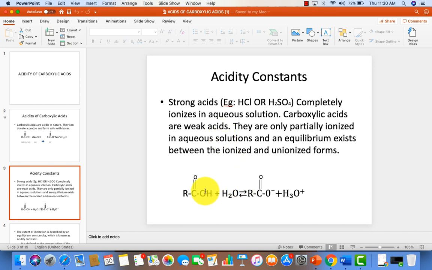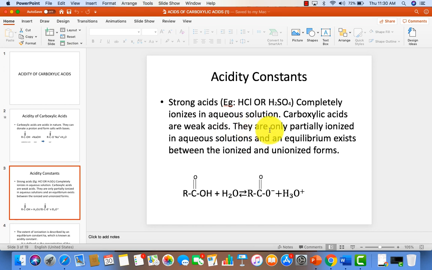Because they are not undergoing ionization completely, but only partial ionization takes place with respect to carboxylic acids in aqueous solution, that is water. Hence, carboxylic acid, is it weak acid or strong acid? It is considered as weak acid, because it is undergoing ionization only partially.